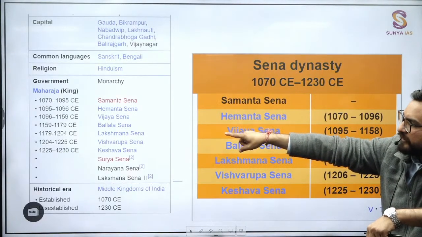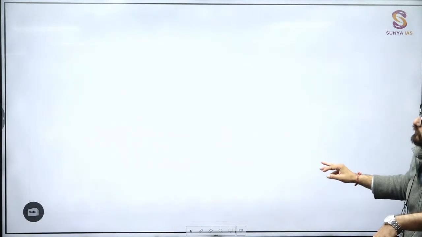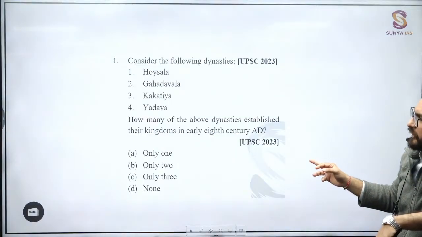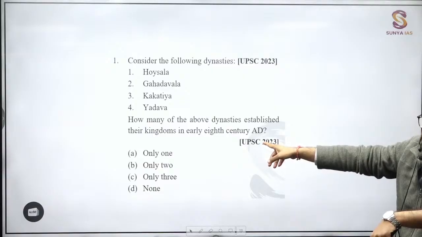Lakshman Sen, 1179 to 1204. No need to remember the timeline. Lakshman Sen is important from here, guys. This is the type of question they have given: in the 8th century, early 8th century AD. Who was there in early 8th century AD?